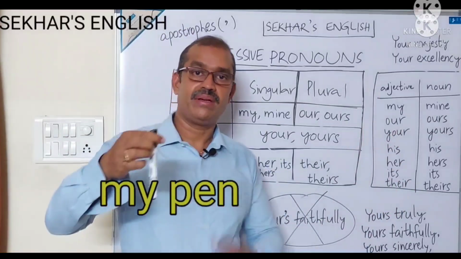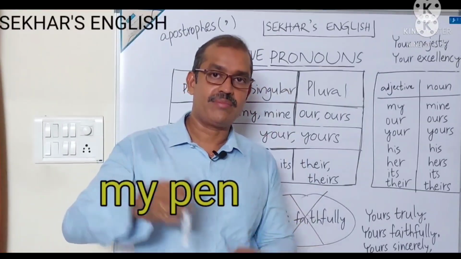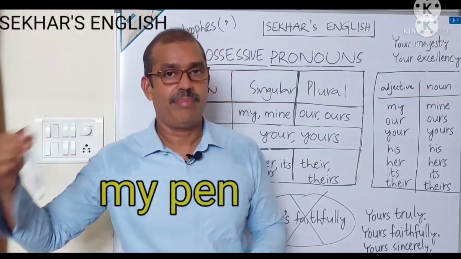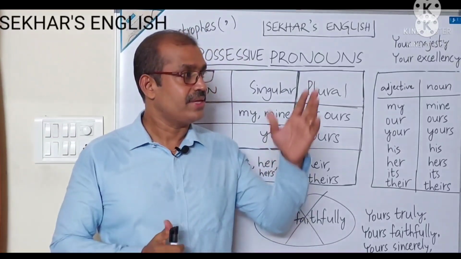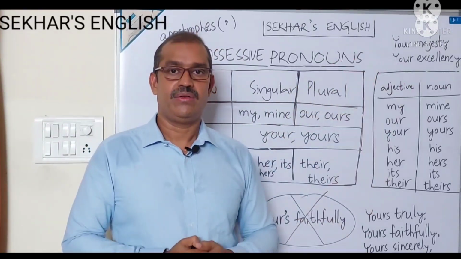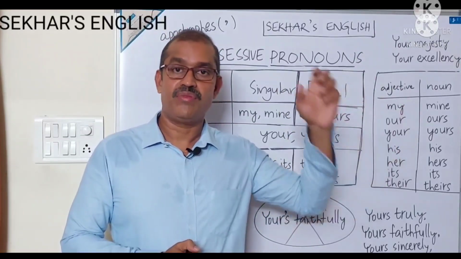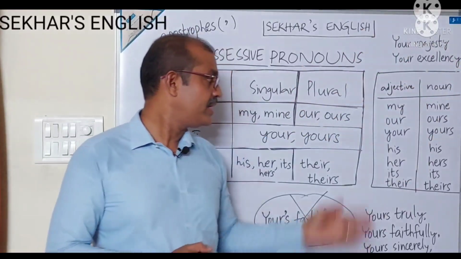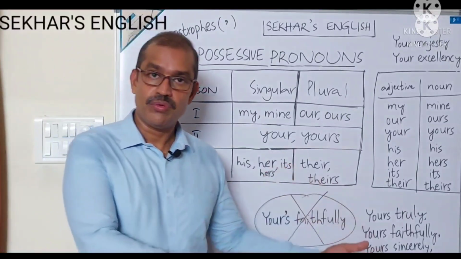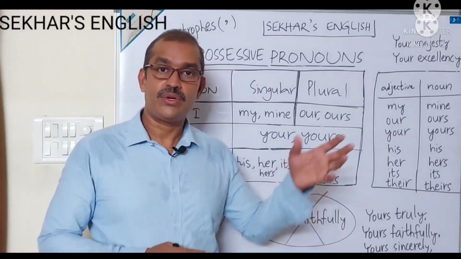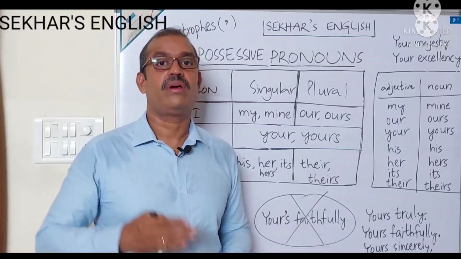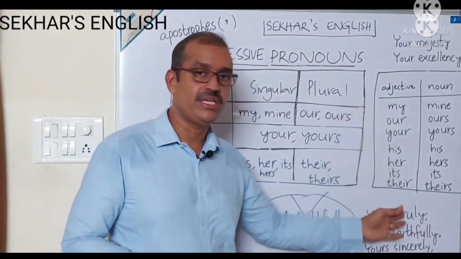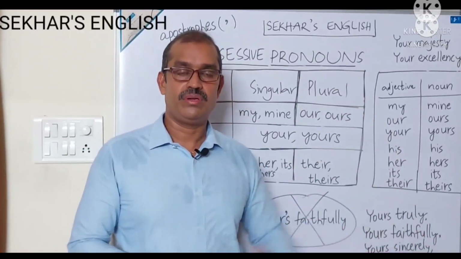Let us see. This is my pen. Pen is a noun. My comes before the noun pen. That is their building. Their comes before the noun building. This is your house. Your comes before the noun house. So all these words come before nouns.